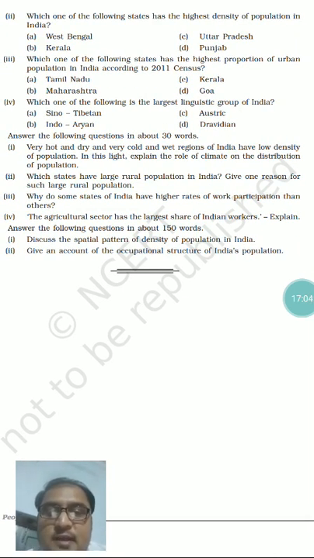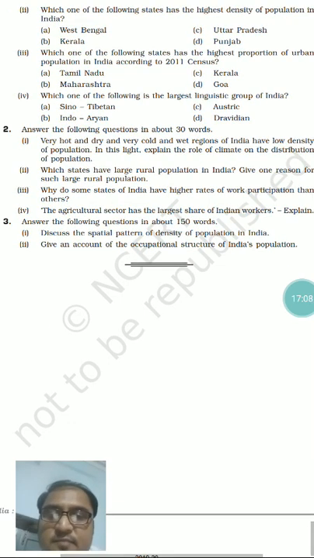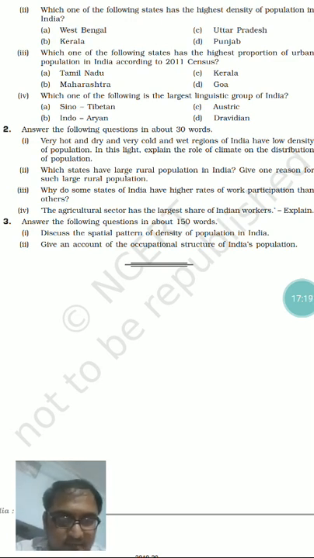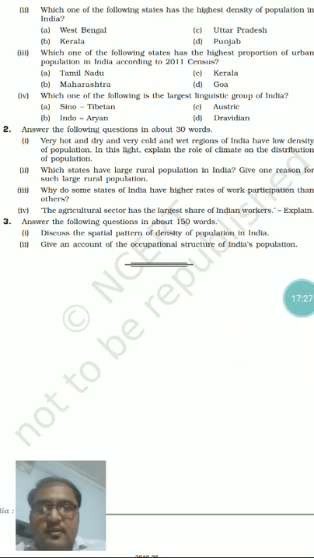Agriculture sector has the highest share of Indian workers. I already explained. In the same way these questions are related. You need to look at it from the part, especially from the part on composition of working population. So see it from there. Now long answer questions, you need to write in 120 to 150 words.